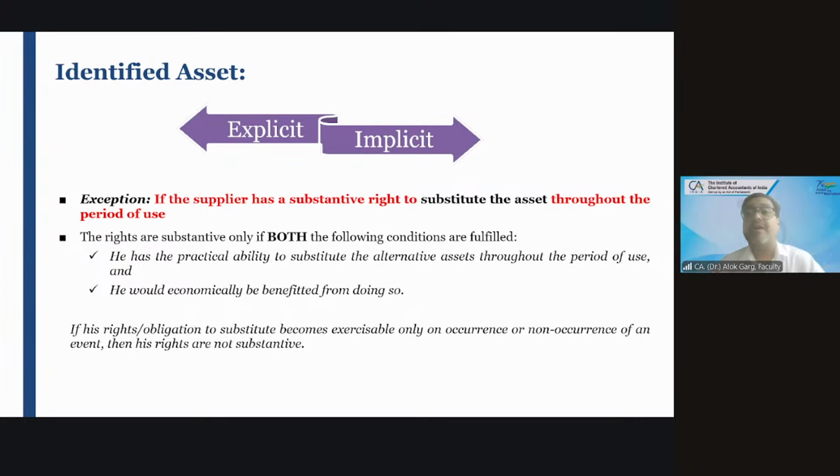The risk and reward has to be transferred, and many conditions were there. Yes or no? Yes, sir. So when you have to recognize an asset, the testing threshold is wider. You have to check a lot of conditions.